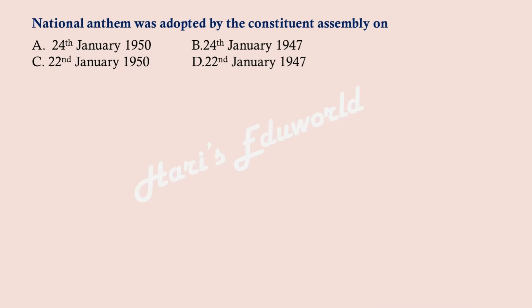The national anthem was adopted by the Constituent Assembly on 24th January 1950, 24th January 1947, 22nd January 1950, 22nd January 1947. The right answer is 24th January 1950, option A.